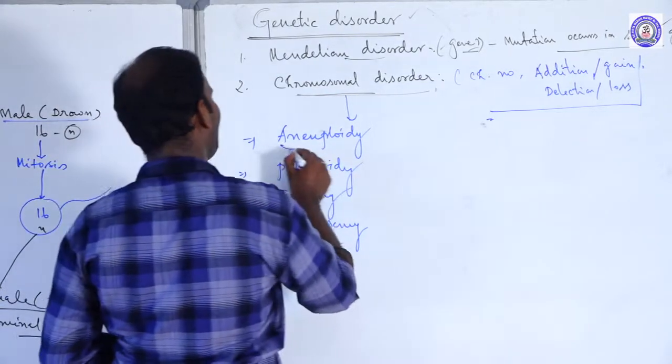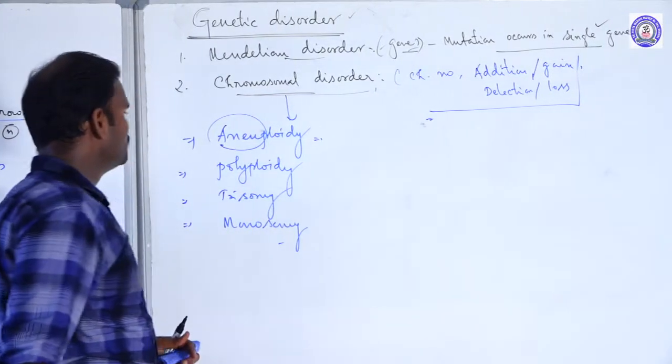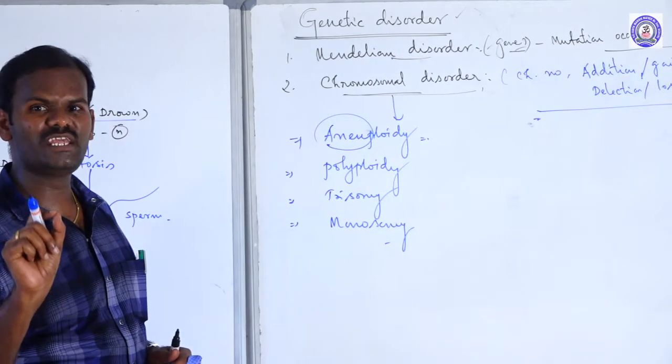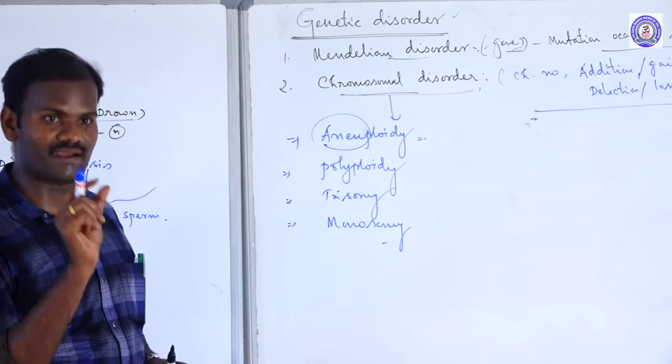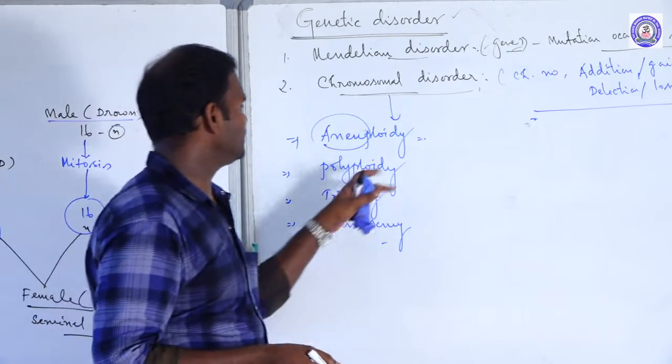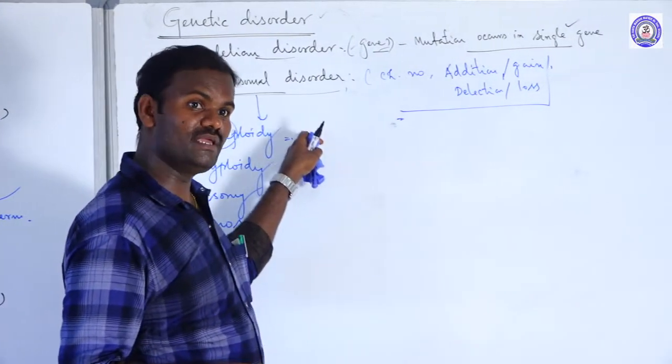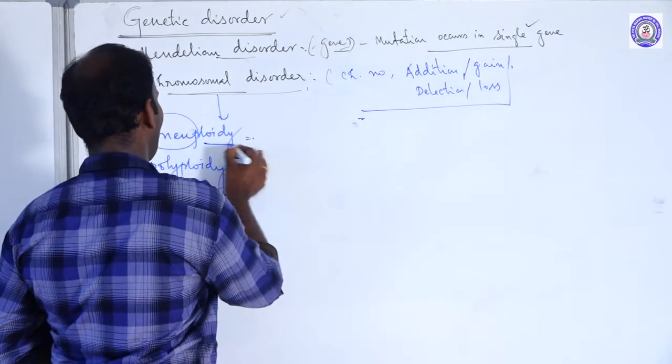Then what is called aneuploidy? Due to the failure of segregation of chromosomes during meiosis, especially at anaphase, there may be loss of chromosomes or gain of chromosomes. These are called aneuploidy.